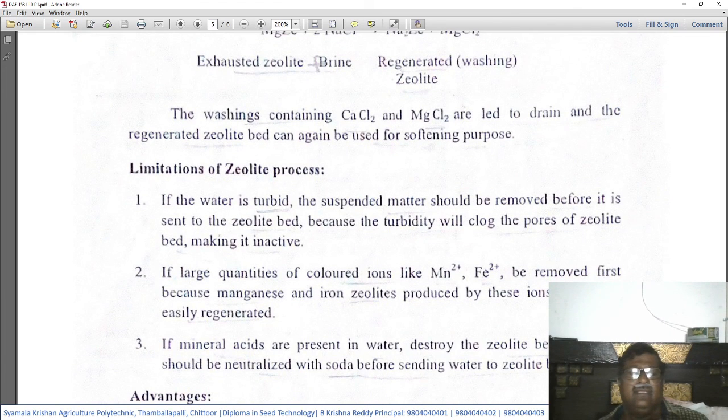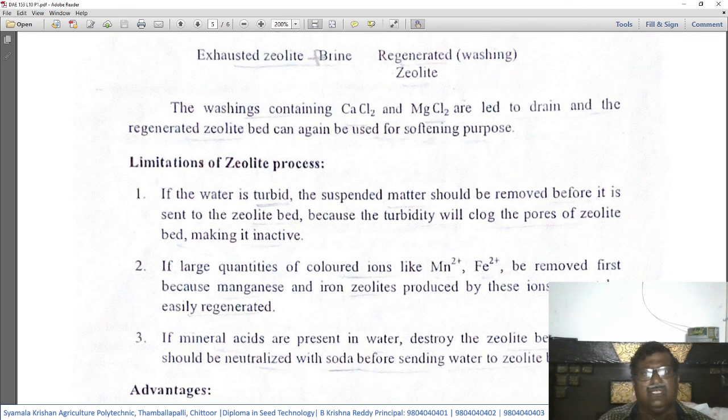Okay, the washings containing calcium chloride and magnesium chloride are led to a drain, and the regenerated zeolite bed can again be used for softening. So this calcium chloride and magnesium chloride will be allowed to pass into the drainage, and this zeolitic bed gets regenerated and can be reused once again for softening of water.